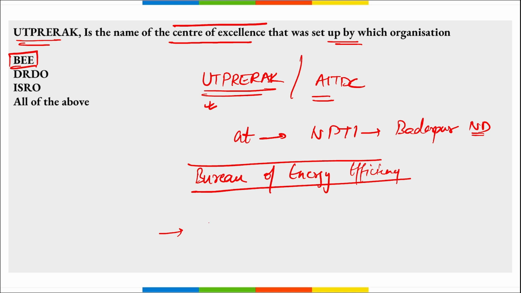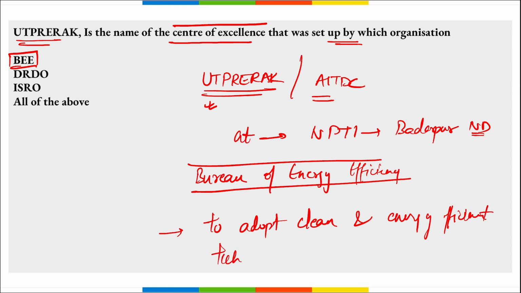What is the reason for this? To adopt clean and energy efficient technologies, right? And remember, the Ministry of Power will allocate sufficient funds under the budget for BEE.